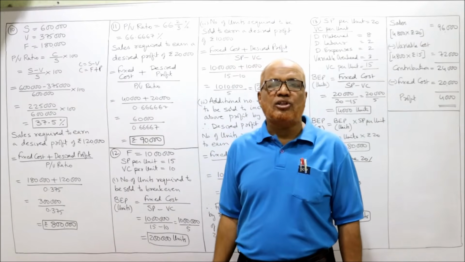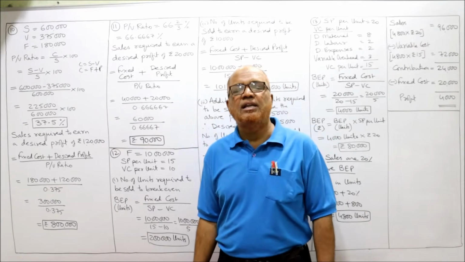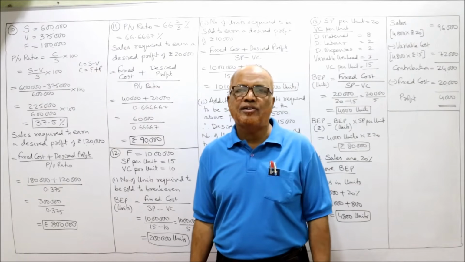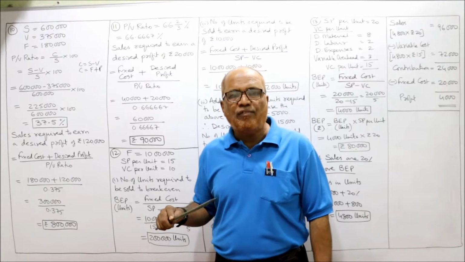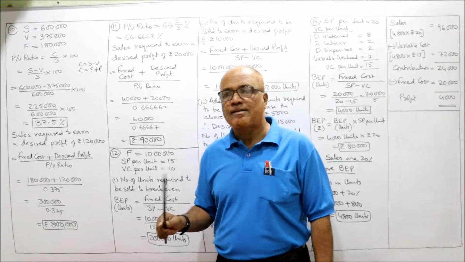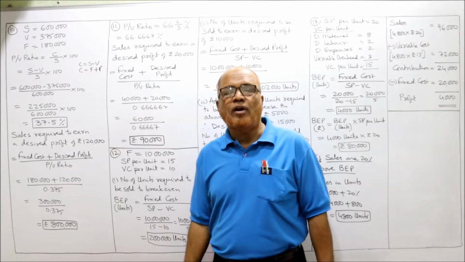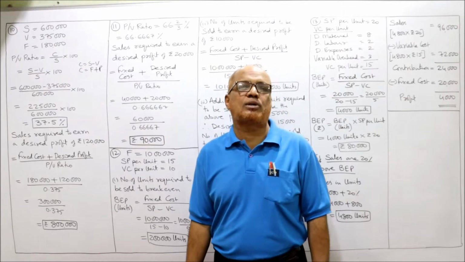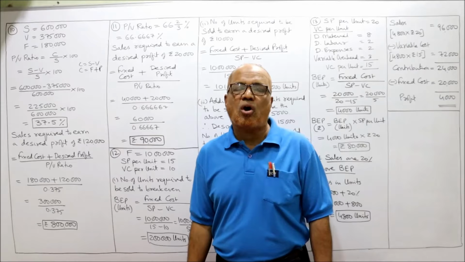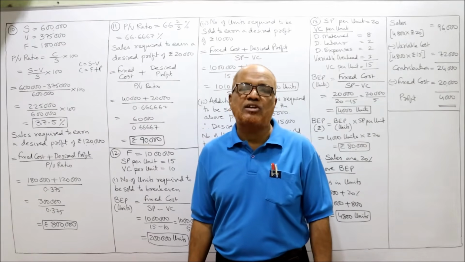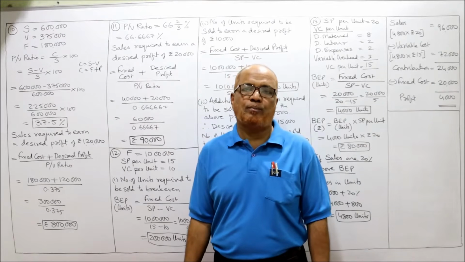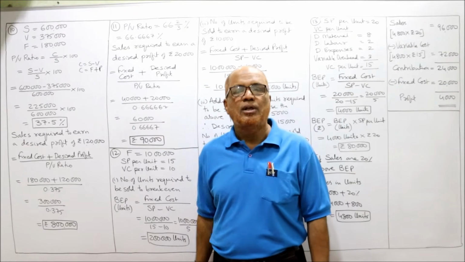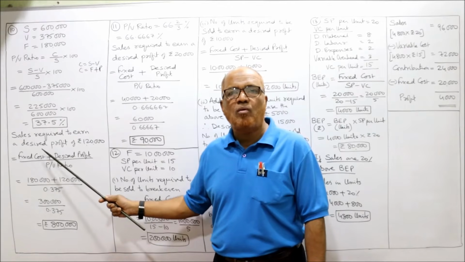In the last introduction theory video, I have given the list of formulas. 7 formulas I have given in the introduction video. In these 7 formulas, formula number 6 is sales required to earn a desired profit. The formula is fixed cost plus desired profit divided by PV ratio. This is the formula to calculate the sales required.